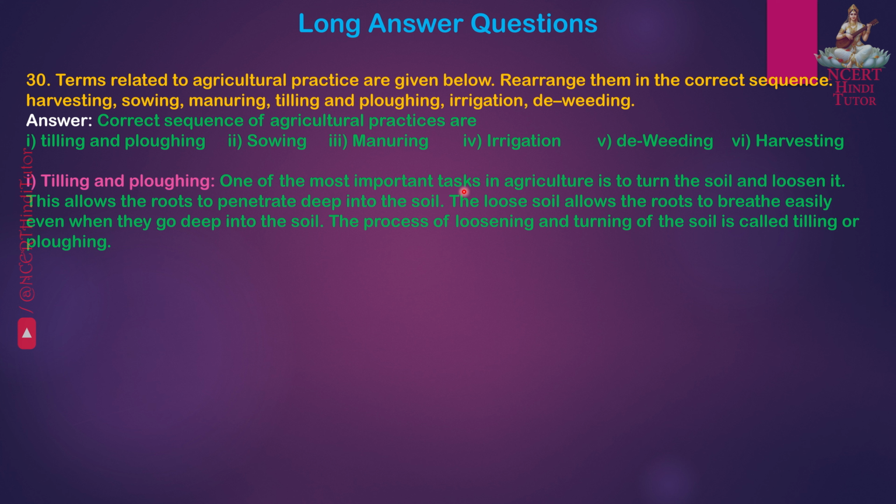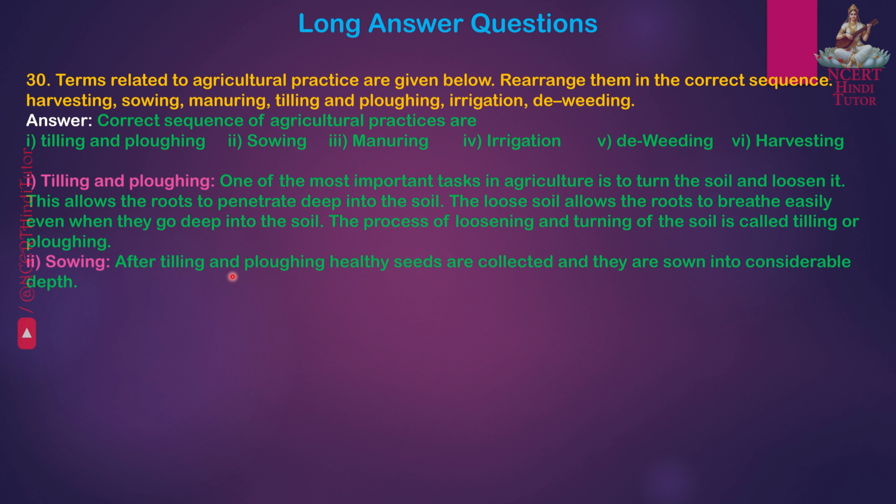First, tilling and plucking. One of the most important tasks in agriculture is to turn the soil and loosen it. This allows the root to penetrate deep into the soil. The loose soil allows the root to breathe easily even when they go deep into the soil. The process of loosening and turning of the soil is called tilling or plucking. Second, sowing. After tilling and plucking, healthy seeds are collected and they are sown into considerable depth.